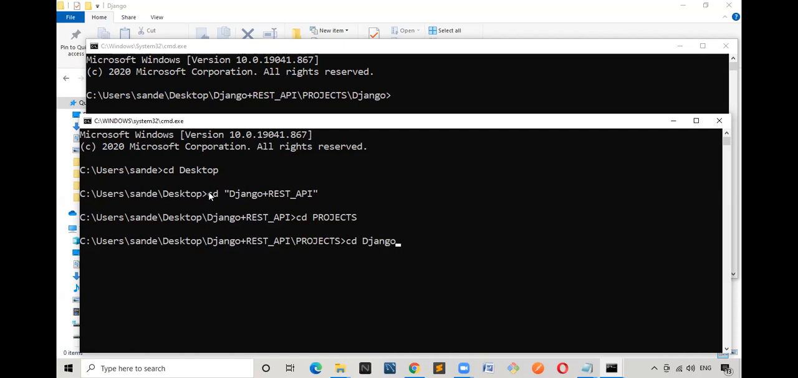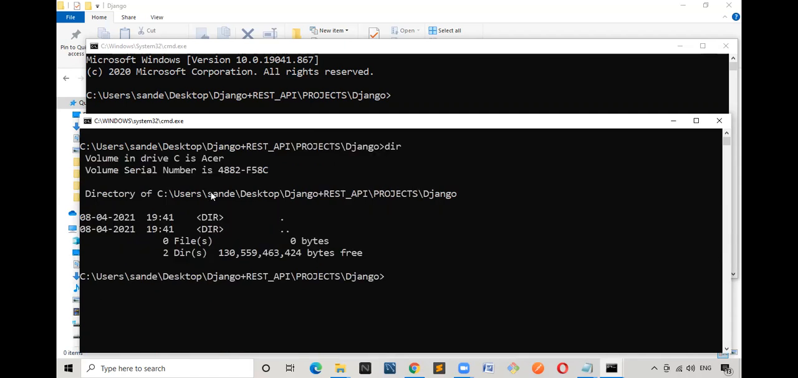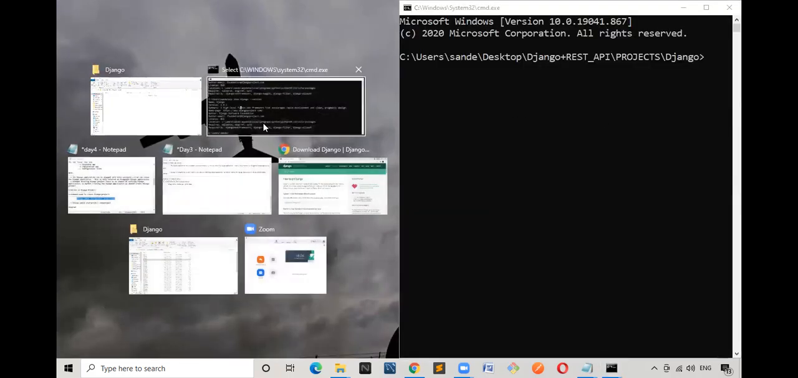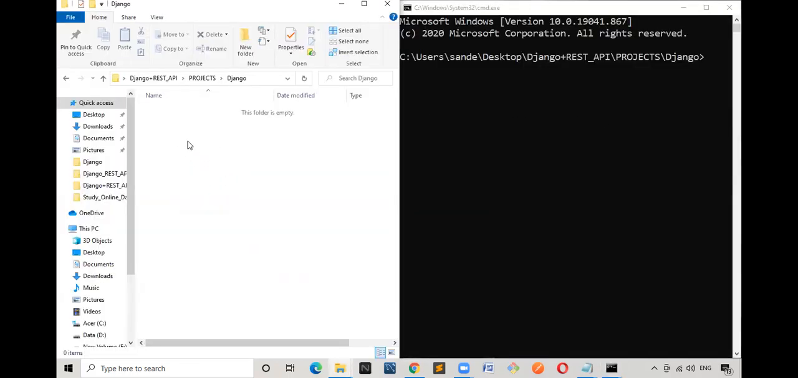Next, I have created one folder called Django. I will enter into that. Right now, there is nothing. See here, there is nothing. Is that clear for everyone? Right now, within Django, there is nothing. If you want clarity, I will just show you that. Is there any file or folder which has been created? 100% no.